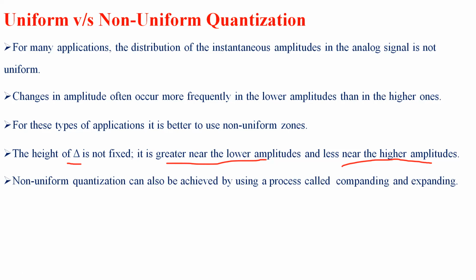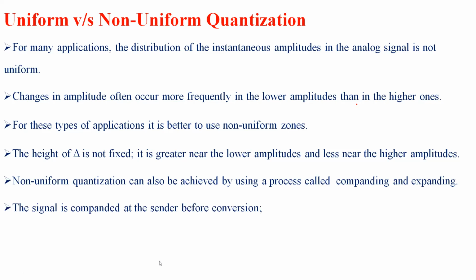In some cases, the non-uniform quantization process can also be achieved by a process called companding, that is compressing and expanding. By using these two techniques, compressing and expanding, we achieve non-uniform quantization. The signal is compressed at the sender before conversion, and it is expanded at the receiver after conversion. So the compression process takes place at the sender side and the expansion process takes place at the receiver side.